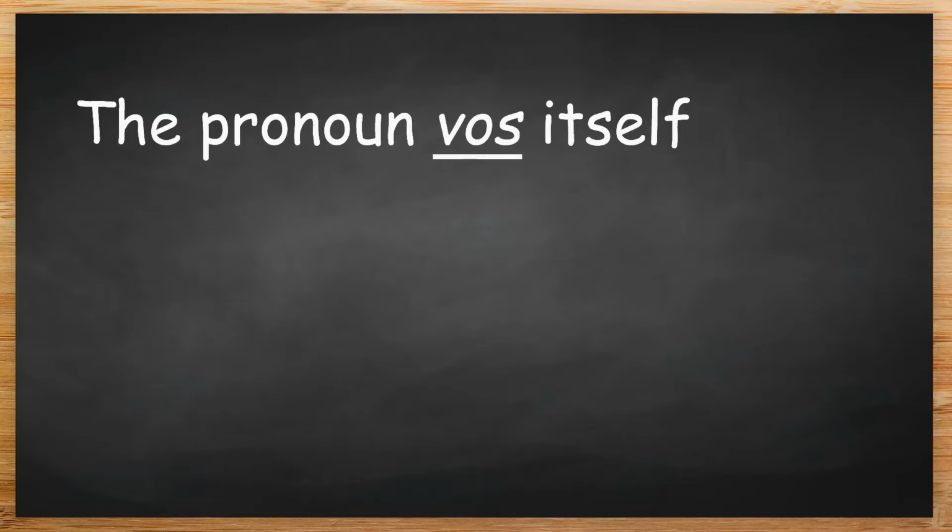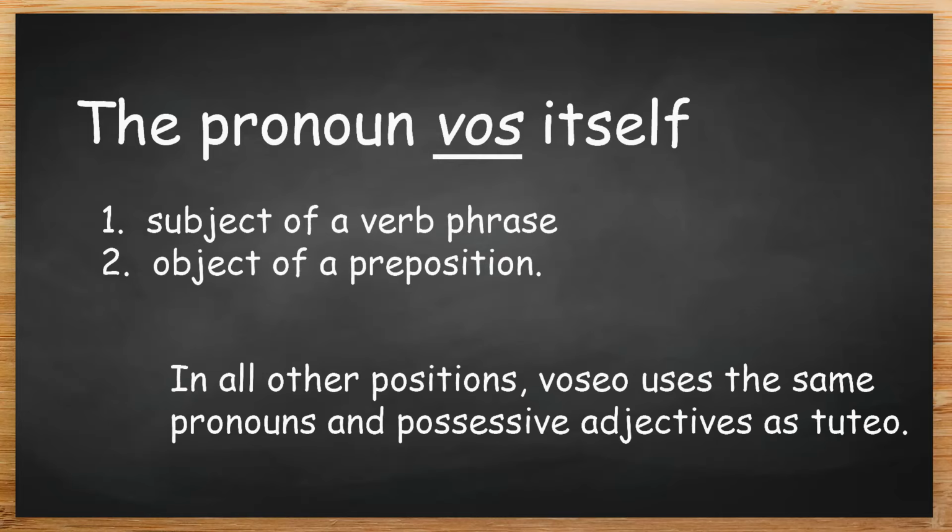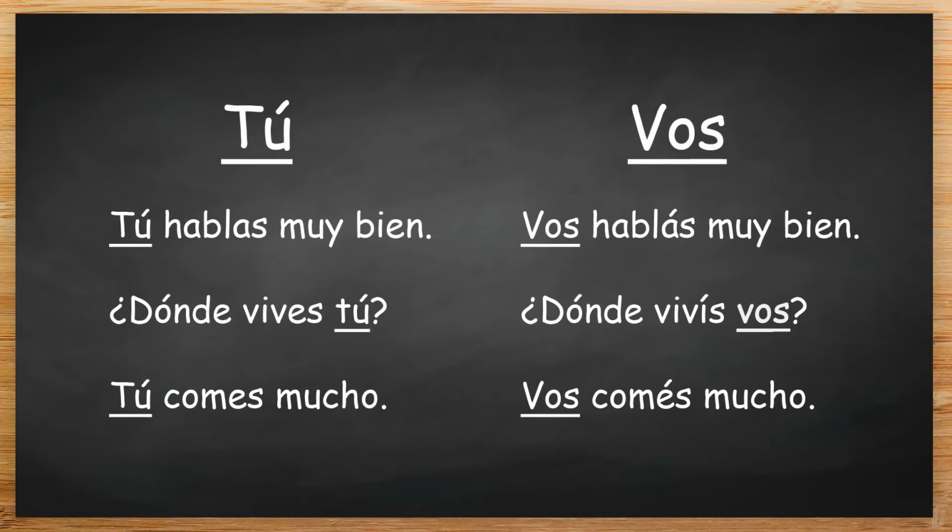To start with, the pronoun vos itself is only used as the subject of a verb phrase or the object of a preposition. In all other positions, Voseo uses the same pronouns and possessive adjectives as tuteo. Let's look at some examples where we compare tuteo and Voseo. Tú hablas muy bien.